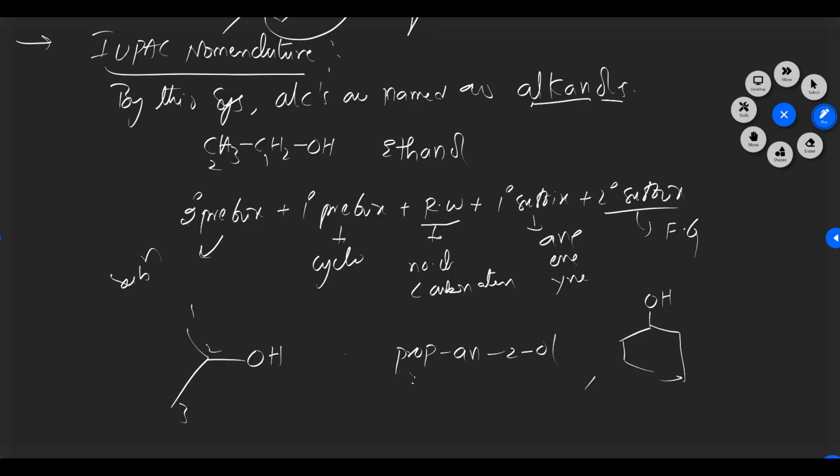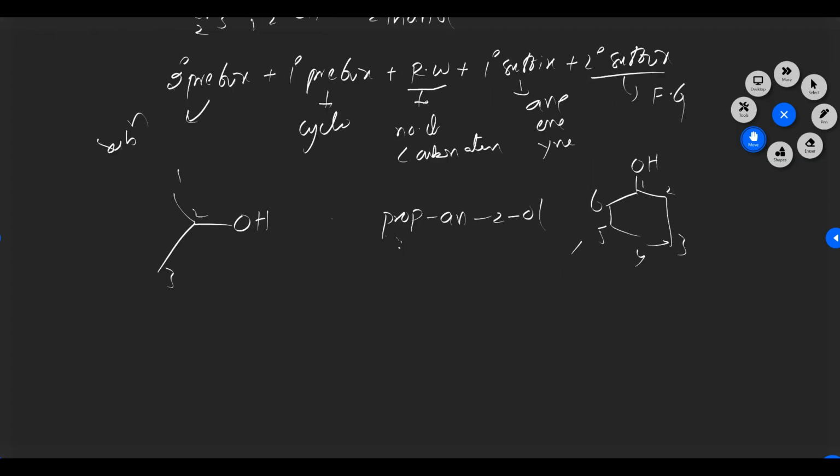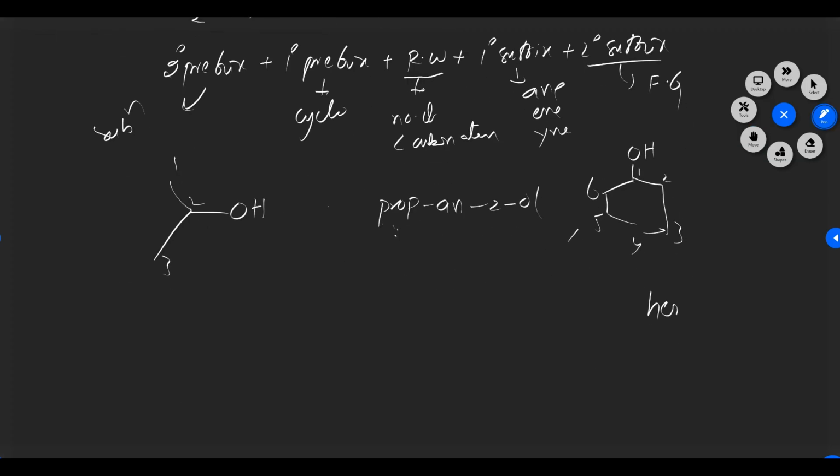Now we can take this one. What is the name of this one? 1, 2, 3, 4, 5, 6. Hex. So the root word is hex. The suffix is an, as there is no double bond. At first position OH is there, one mole. So we can write the name of that alcohol by the IUPAC system like this.